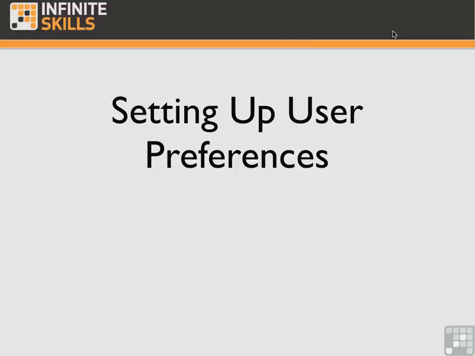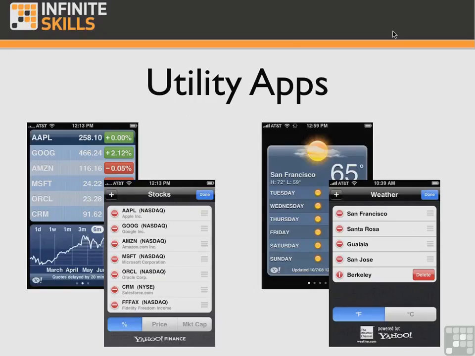Our next step is to set up user preferences for the My World app. As you recall, Apple considers applications that perform simple, highly defined tasks as utility apps. The Weather app, for example, deals only with the weather data. The Stocks app only with stocks data. One characteristic of utility apps is that the user can change aspects of it. In Weather, for example, the user can add and change what city's weather appears. In Stocks, the user can change which companies to list.